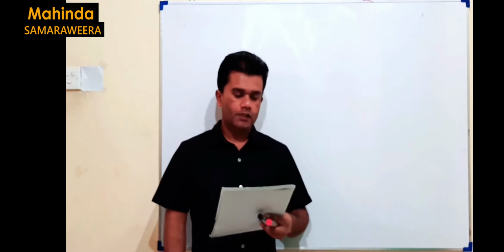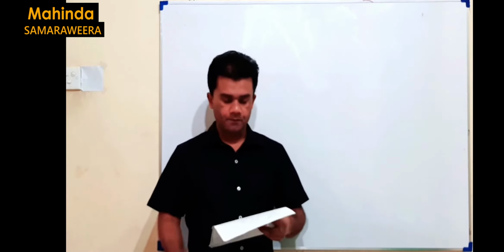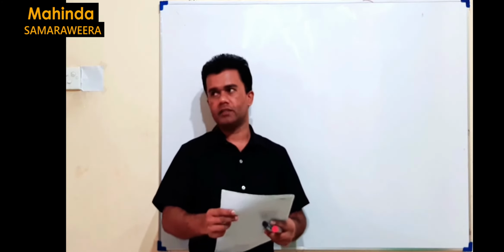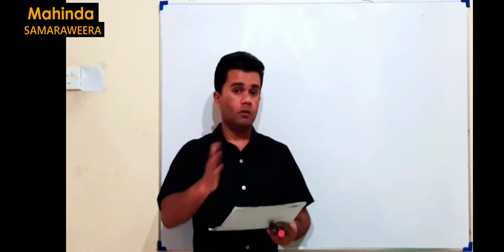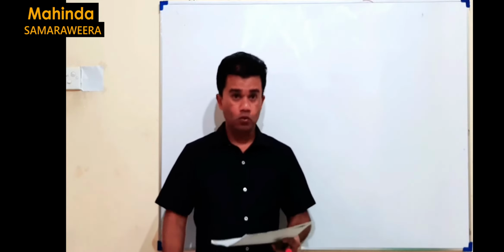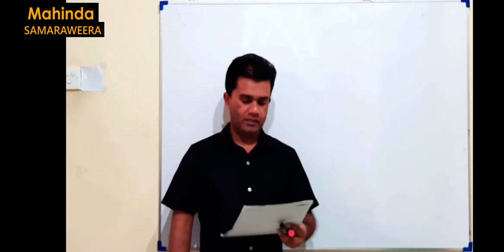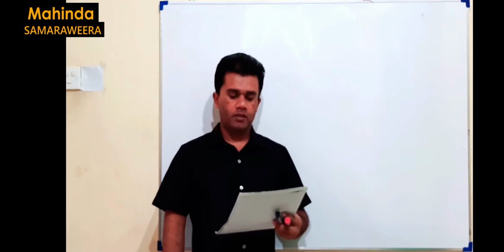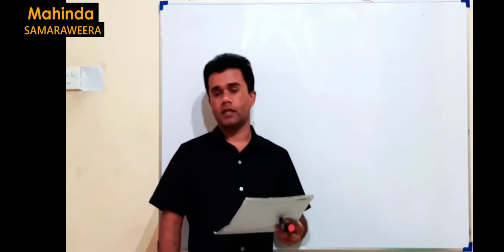Question number 6. A salt made by bivalent ions X and Y. What's the meaning of bivalent? Bivalent, bi means here 2, valency 2. Charge should be 2, plus 2, minus 2. 2 ions, that means cation and anion. Cation plus 2, anion minus 2. That's the meaning of this. Which is capable of decolorizing acidified KMnO4. The salt is likely to be.